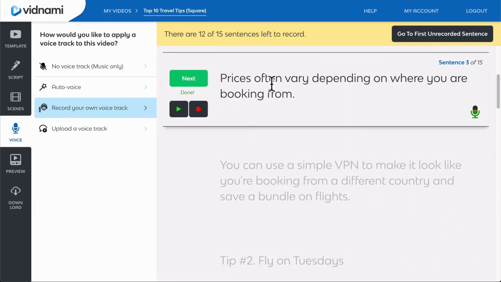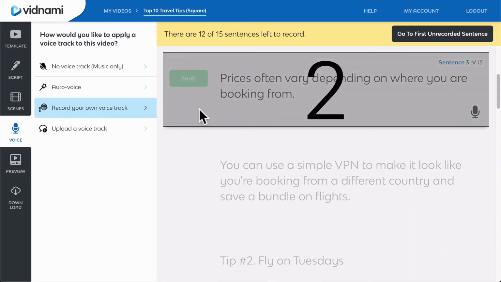Keep in mind that you can't use the right arrow key to re-record a sentence if you make a mistake. If you need to re-record a sentence, you will need to use your mouse to click the red record button.